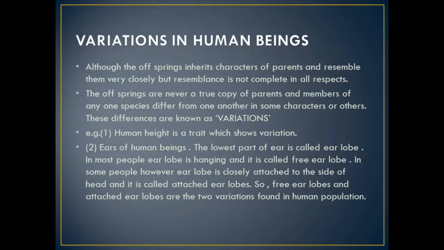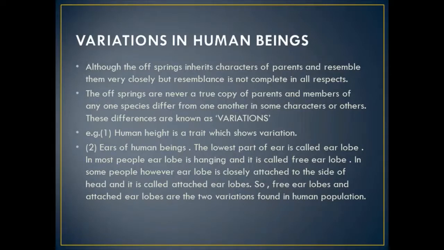The lowest part of the ear is called the earlobe. In most people, the earlobes are hanging and it is called free earlobes. And in some people, however, the earlobes are closely attached to the side of the head and it is called attached earlobes. So we can say that the free earlobes and the attached earlobes are the two variations which are found in the human population. So it is due to the variation that no two human beings look alike.